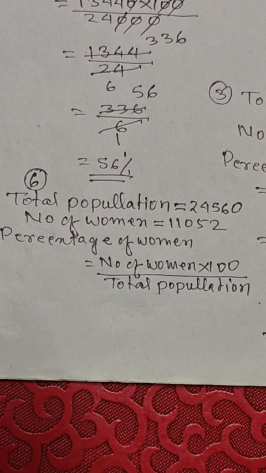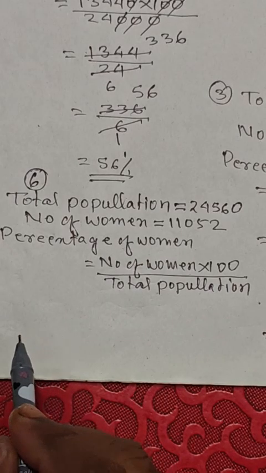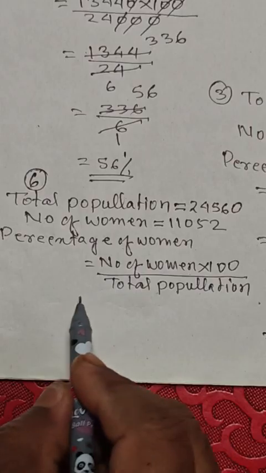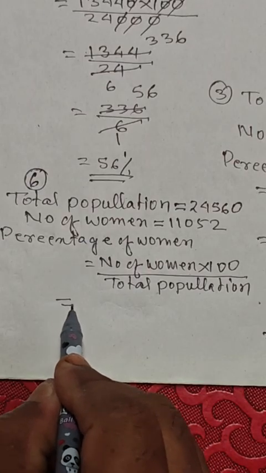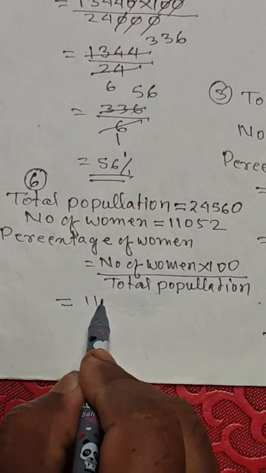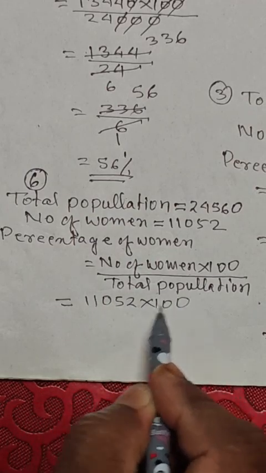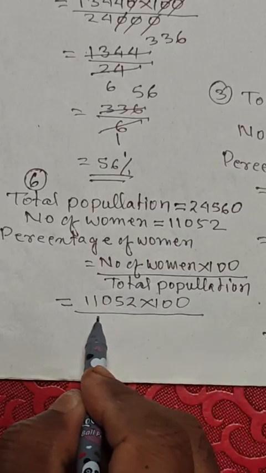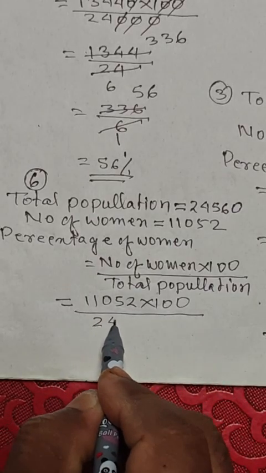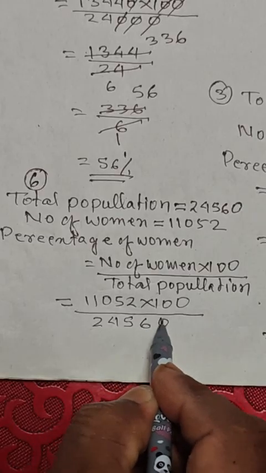Number of women 11,052. Percentage of women, number of women into 100 divided by total population. Number of women 11,052 into 100 divided by total population 24,560.